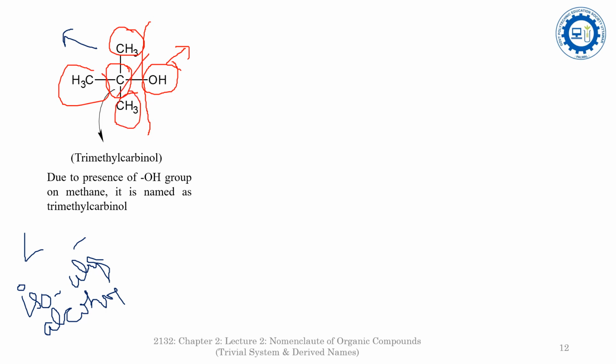So the lowest member is the one-carbon methyl group, and carbinol for the hydroxyl carbon. So that's why it is trimethyl carbinol.